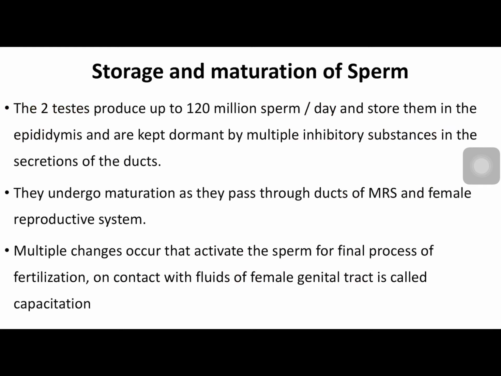The multiple changes that activate the sperms for the final process of fertilization on contact with the fluids of the female genital tract are called capacitation. So this capacitation is another component of maturation which occurs in the female reproductive system. Capacitation is a process which enables the sperms to attain the ability to fertilize the ovum. So this occurs when they come in contact with the fluids of the female reproductive system. So that is about storage and maturation of sperm.